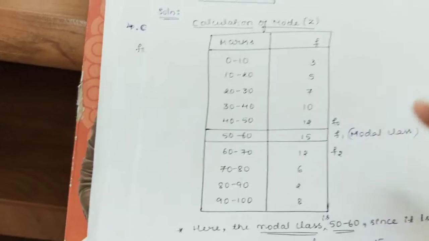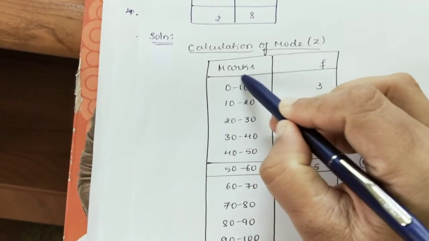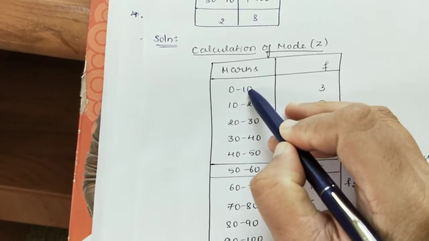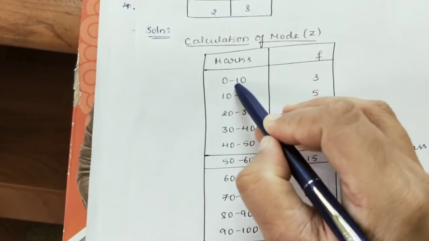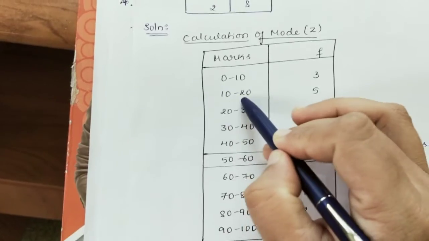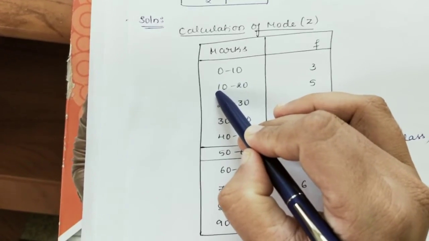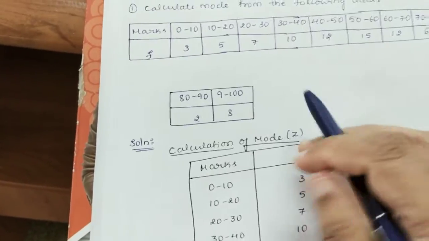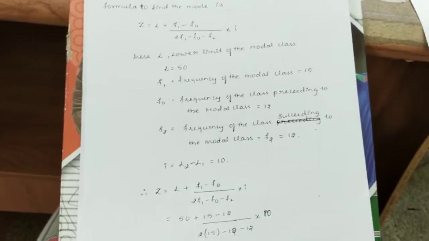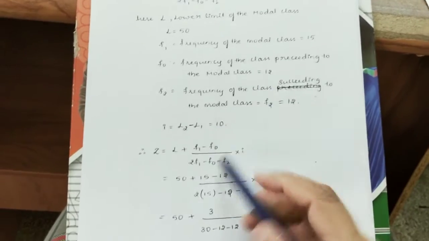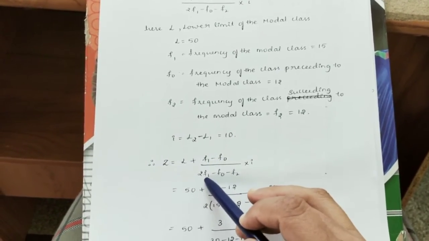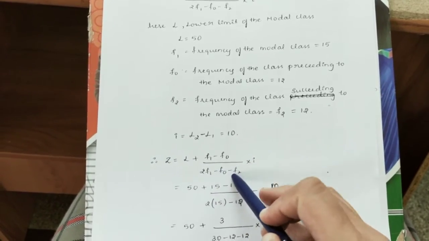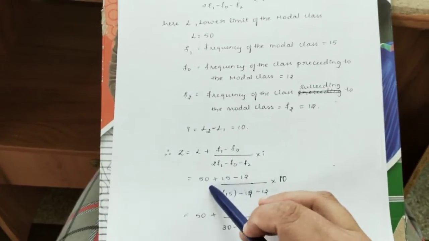Coming to the i part, i is equal to L2 minus L1. L2 is 10, so 10 minus 0 is 10. You can consider this also: 20 minus 10 is again 10. Therefore our class interval is 10, that is, i is 10 here. Then we can go for the calculation: L plus (F1 minus F0) divided by (2F1 minus F0 minus F2), into i. We know the values here.